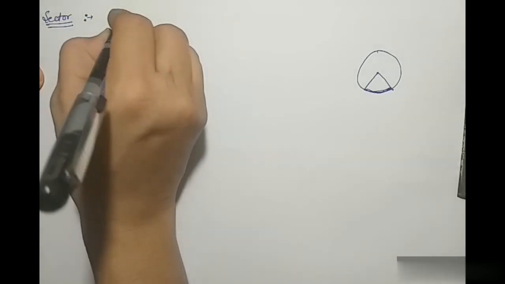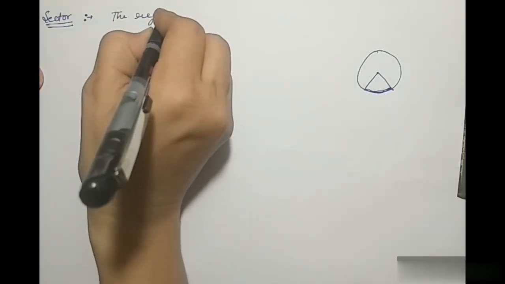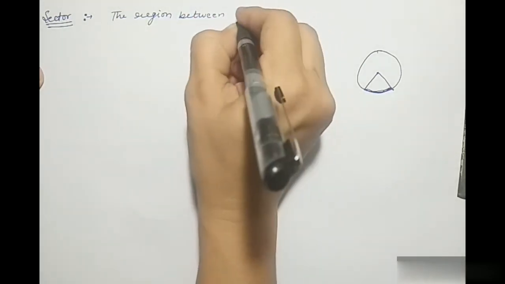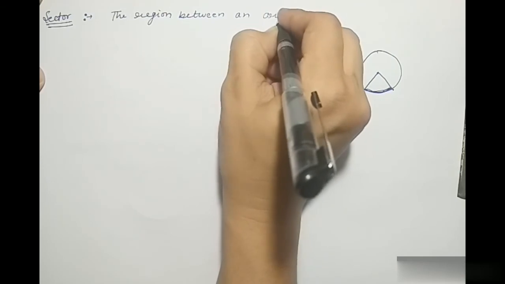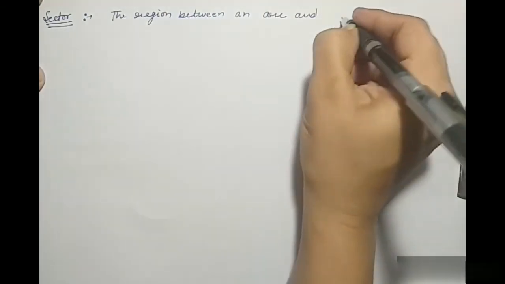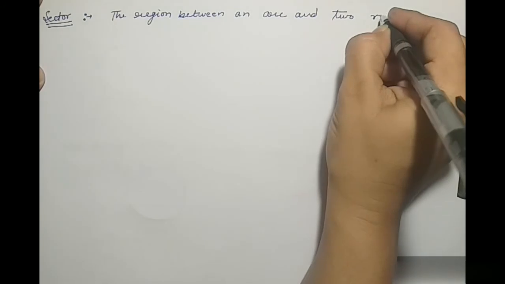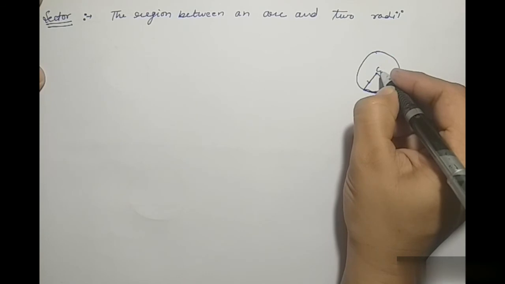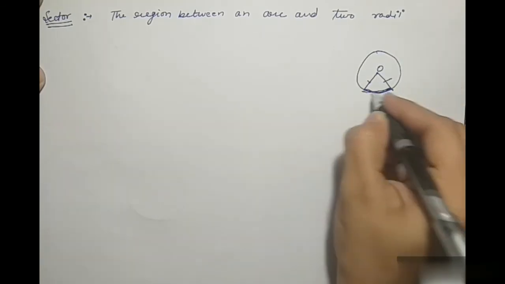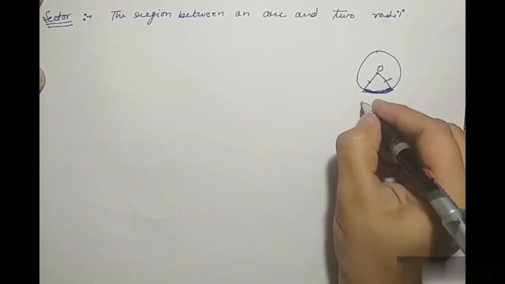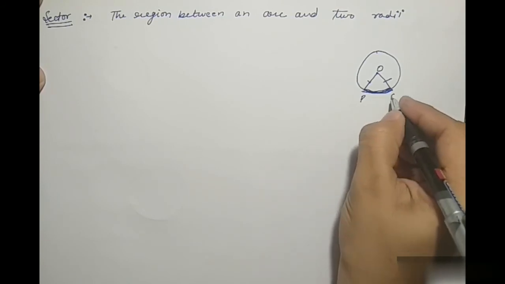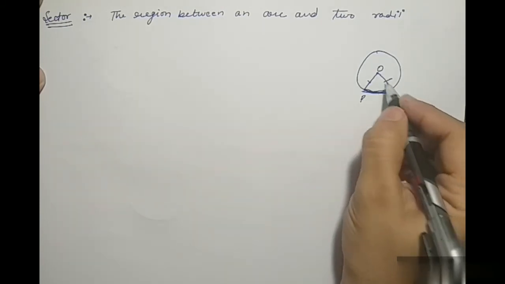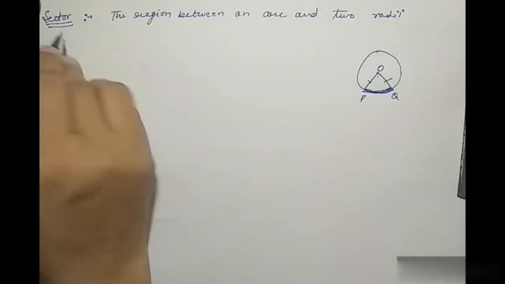So the region between an arc and two radii. So these are the two radii, that is the center. The area between the PQ arc and these two radii is called sector.